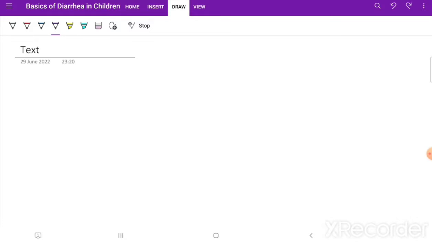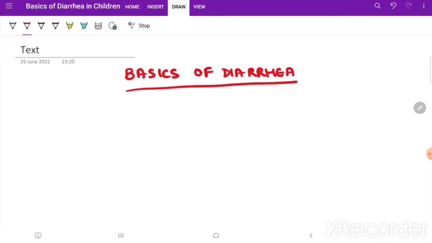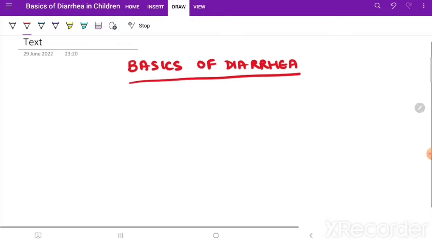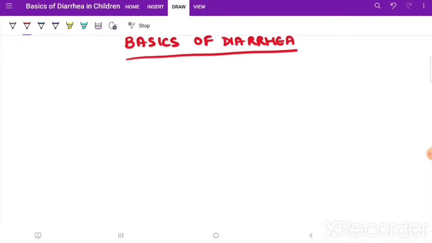Welcome to this session on pediatrics. Today we are going to discuss something very basic. The topic for today is basics of diarrhea. We are not going to go into details about any of the acute diarrhea or chronic diarrhea or persistent diarrhea, but we'll be going into the basics. So talking about the basics, first I would like to tell a few points.